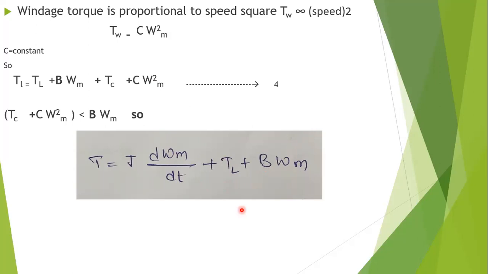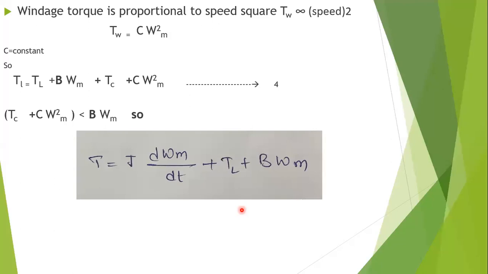With these torques, an additional extra torque is there, due to torsional elasticity. This torsional elasticity will be there in the shaft coupling the load to the motor.